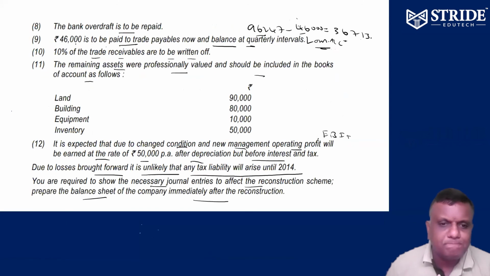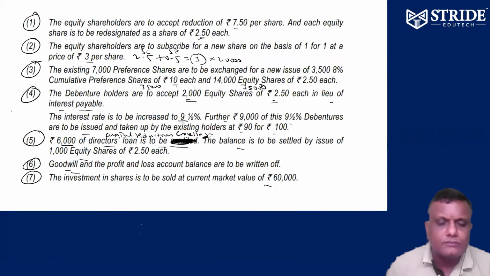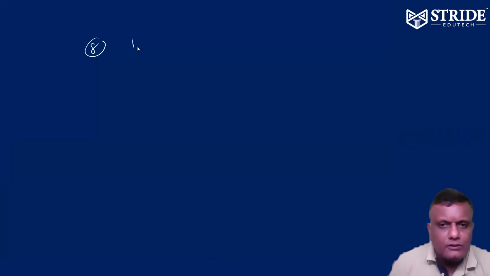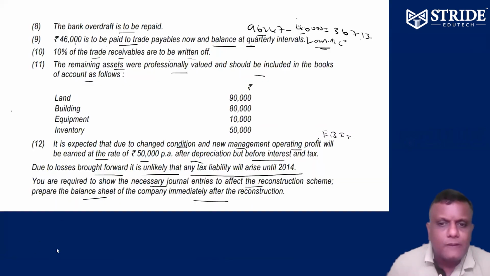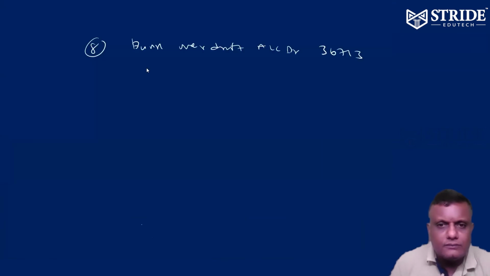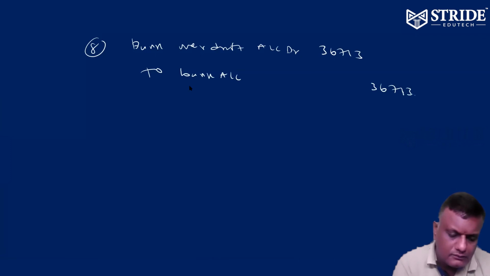My eighth one, bank OD to be repaid. Bank overdraft, kindly check how much. 36,713. You can settle it now. 36,713 to bank.